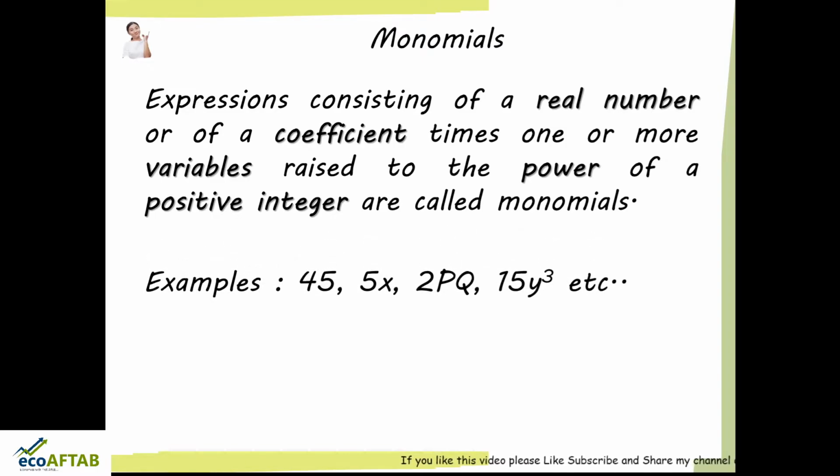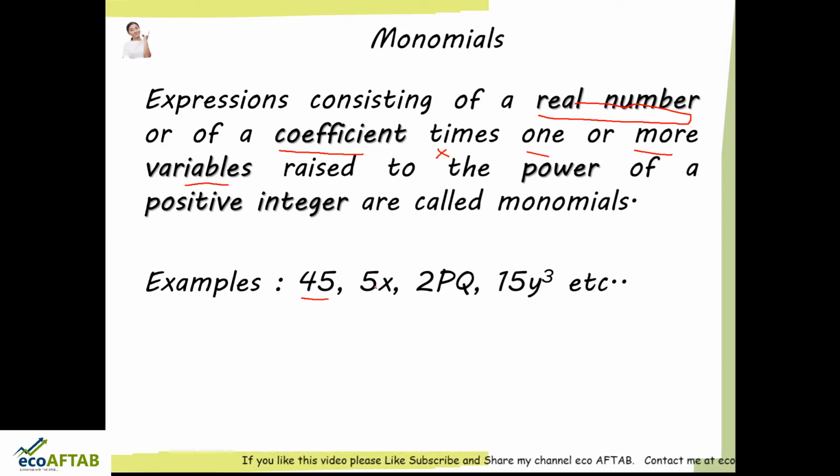So here in this example, the first example is 45. What is this, friends, 45? When you speak about the first example, this 45 is our real number. So a monomial can be a real number, or else it can be a coefficient multiplied by one or more variables.